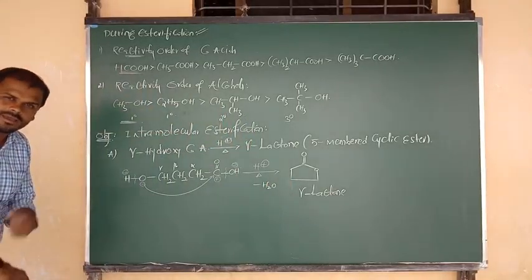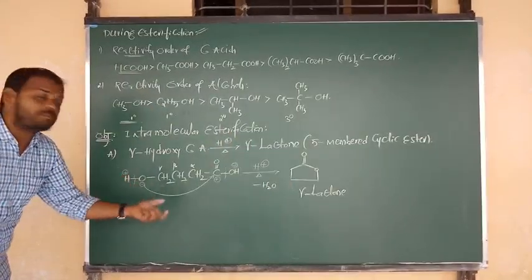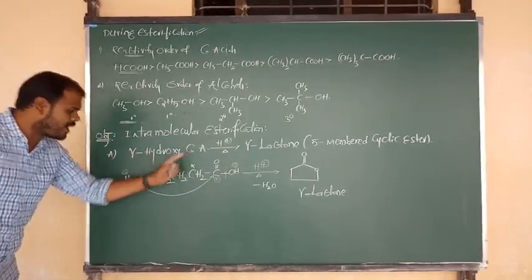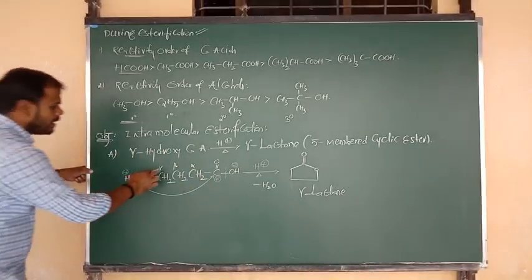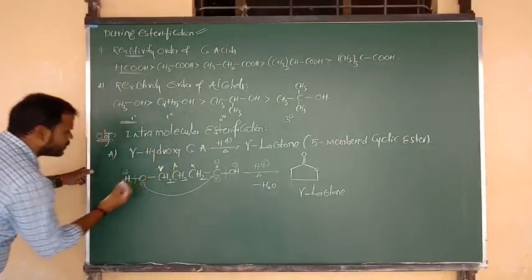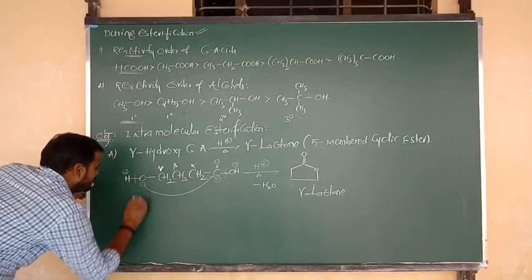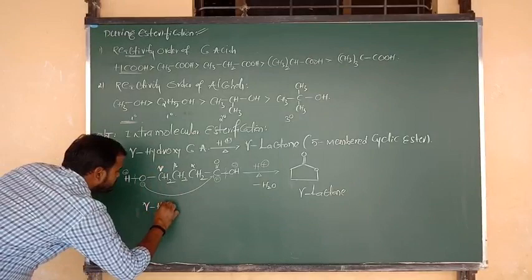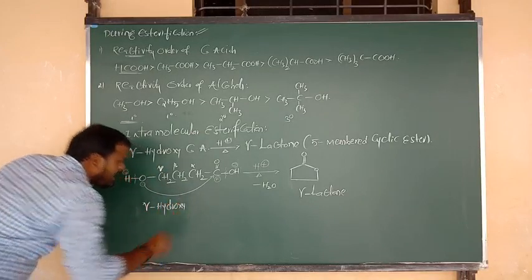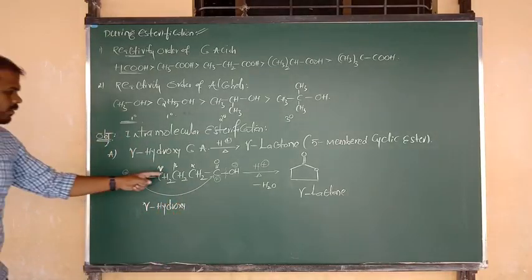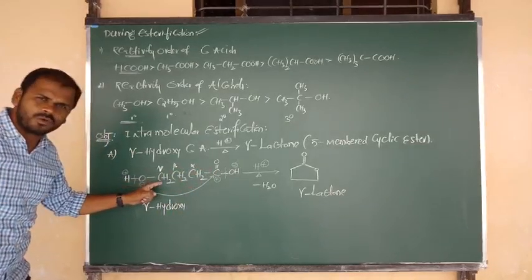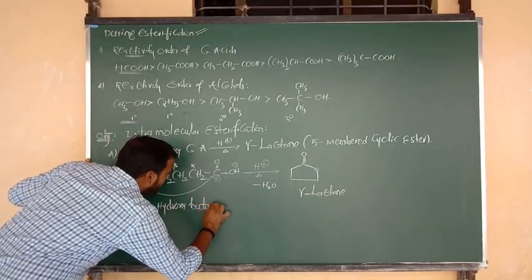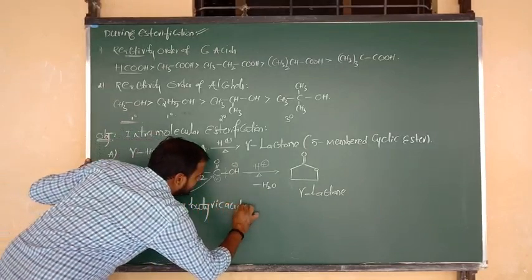Now, what is the name of this gamma hydroxy carboxylic acid? At the gamma position it is connected to the OH group, so I write gamma hydroxy. 1 carbon, 2 carbon, 3 carbon, 4 carbon: a 4-carbon carboxylic acid has the common name butyric acid.